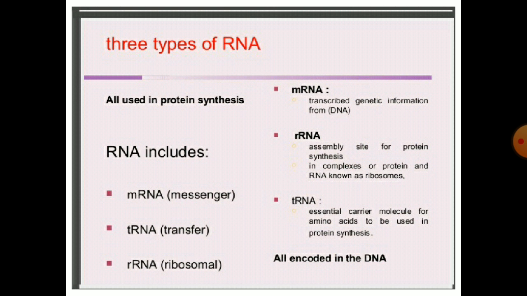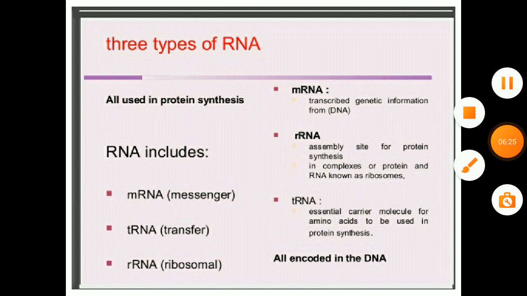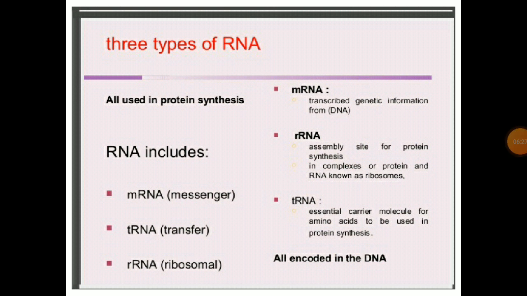rRNA is the assembly site for protein synthesis, in complexes of protein and RNA known as ribosomes. tRNA is an essential carrier molecule for the amino acids to be used in protein synthesis, and all are encoded in the DNA. So guys, we studied the nucleic acids and the carbohydrates.